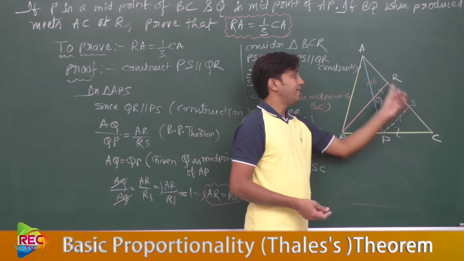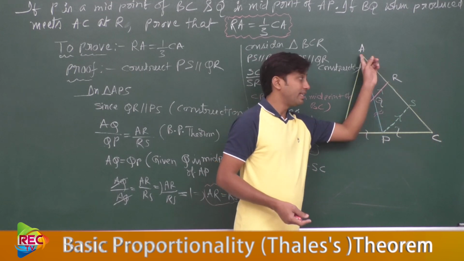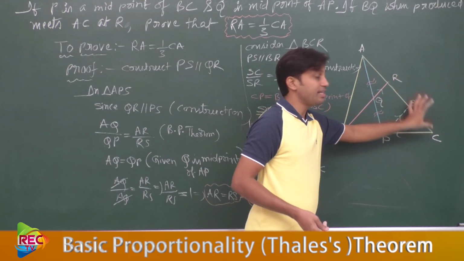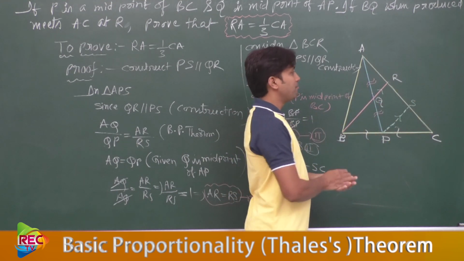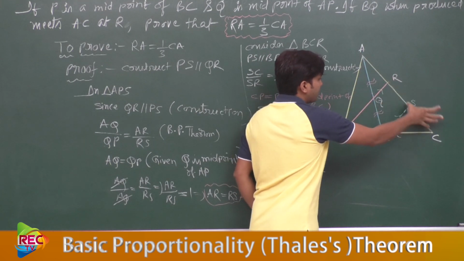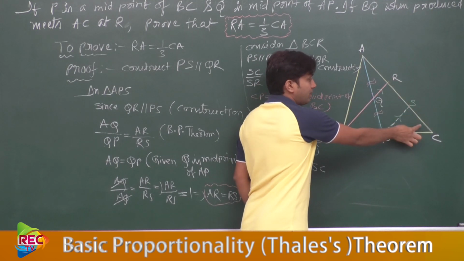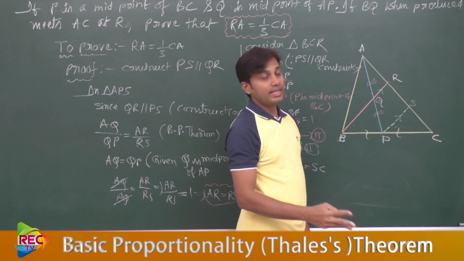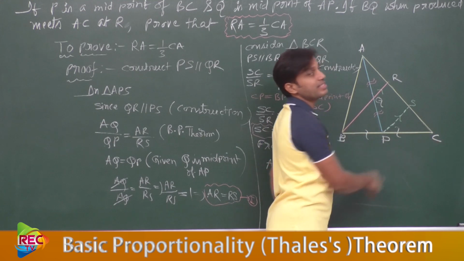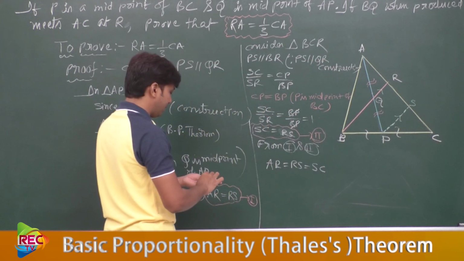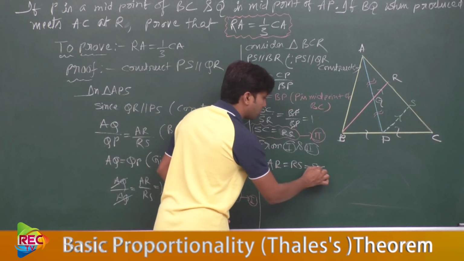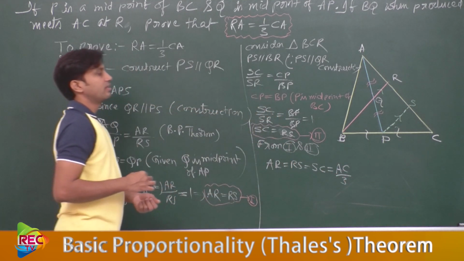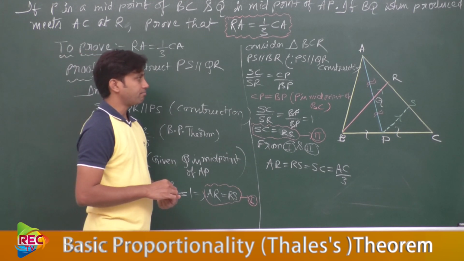So each part would be equal to AC by 3, or not? Exactly. Because AR equal to RS equal to SC, all the parts are equal, each part would be equal to 1/3 of AC. So each part equals AC by 3.